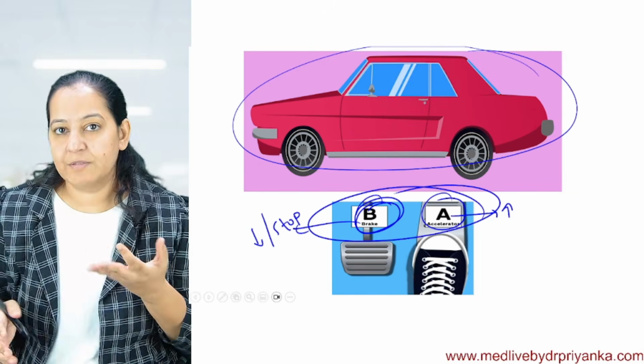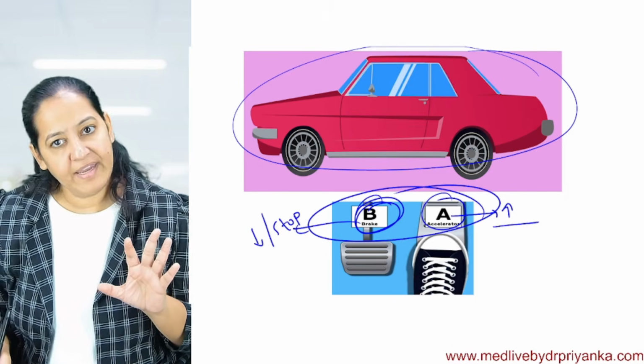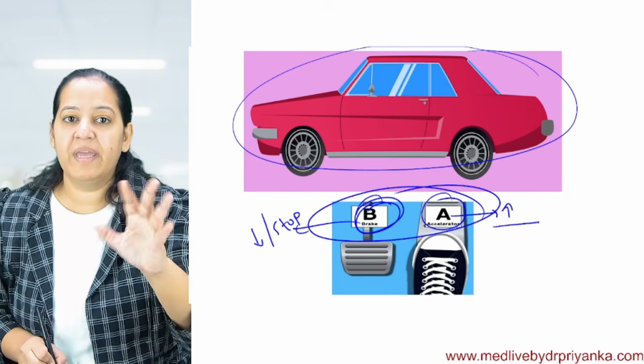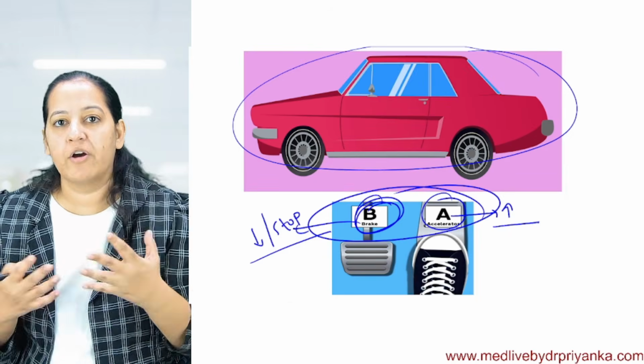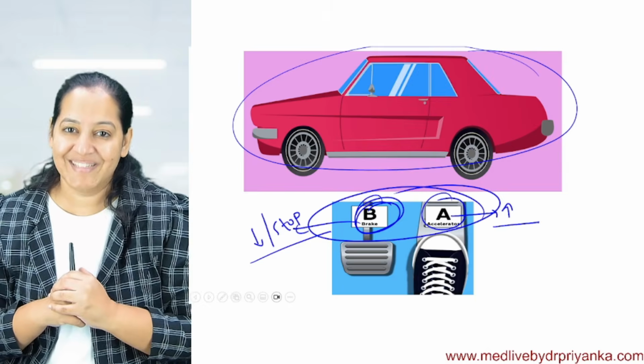If I want to increase the speed, the road is empty, I want to increase the speed on some highway, I can increase. But there is something in front of me, I can stop, I can reduce. I'm having control. So I am doing a controlled driving. I am a happy driver. Yes or no?